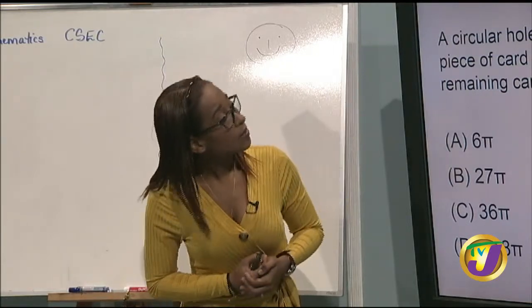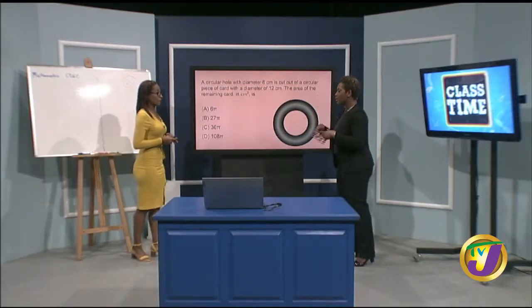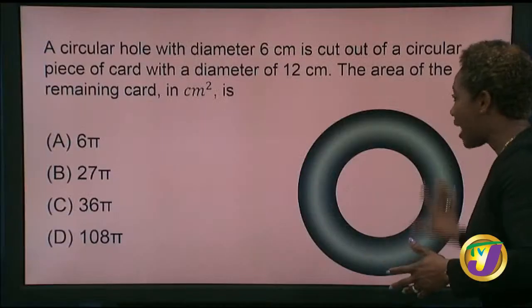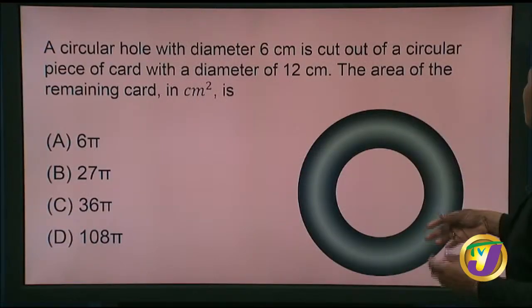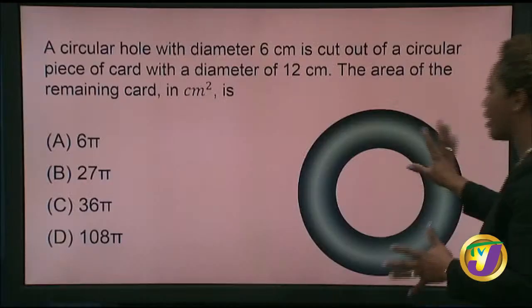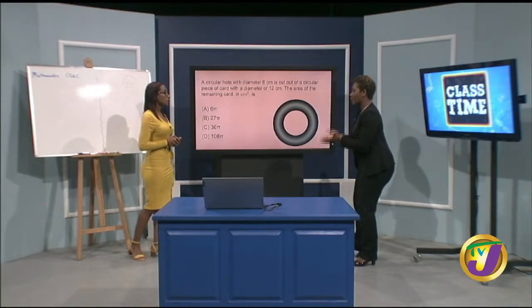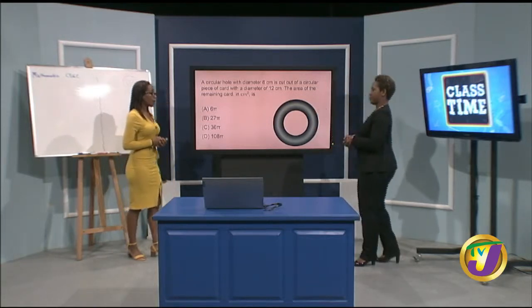And when we look here, we realize that we have 2 circular pieces: a circular hole cut from a circular card. And we're given our measurements here. We're given a diameter of 6 centimeters. We're also given a diameter of 12 centimeters. Simple maths. They want to figure out what is left. So we're going to determine an expression for the area of the entire card. We're going to find the area of the whole thing, and then we're going to find the area of what is cut out. Then we subtract it from the bigger one, and then we get what is left. All right, great.